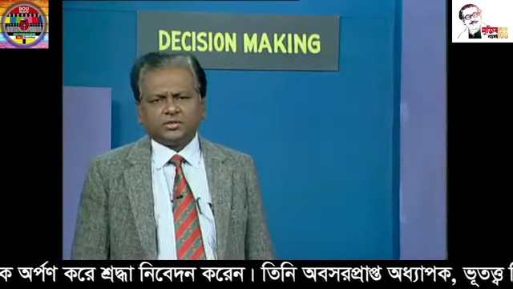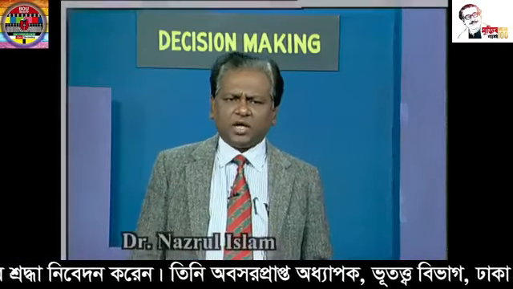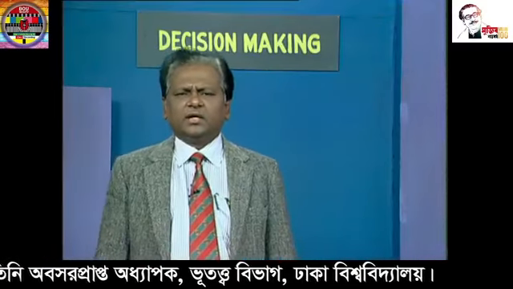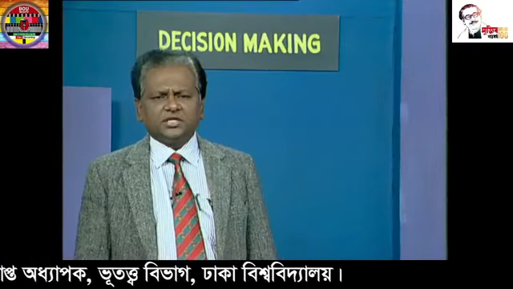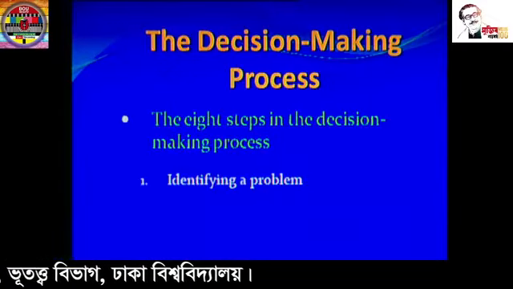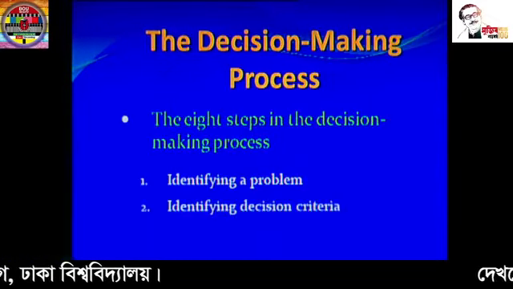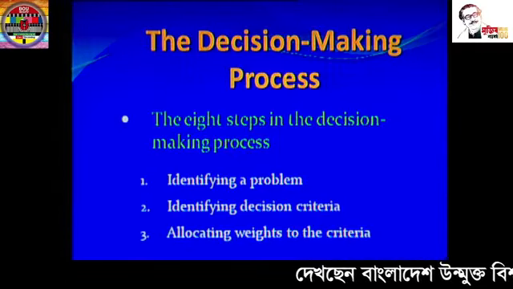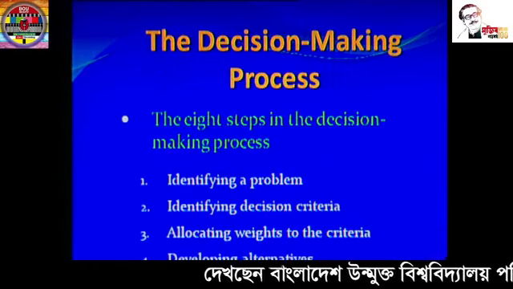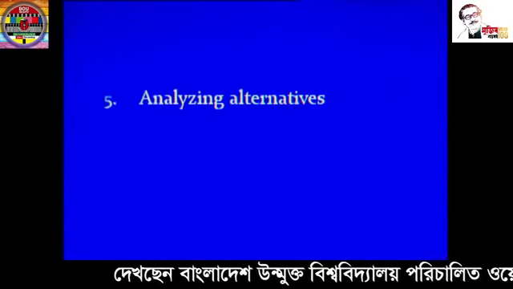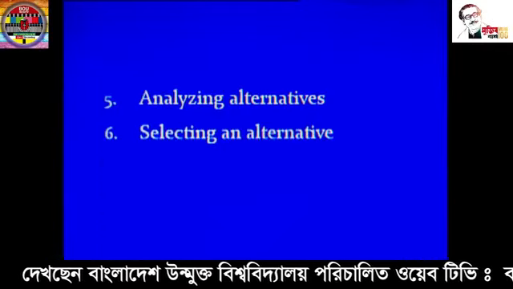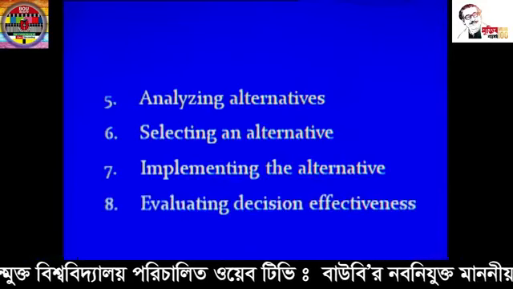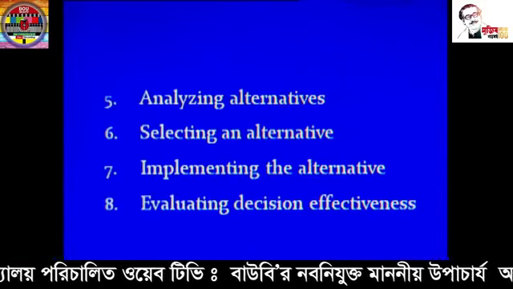Now, dear students, let us see the decision making process. In an ideal decision making process, there are 8 steps involved. The steps are: identifying a problem, identifying decision criteria, allocating weights to the criteria, developing alternatives, analyzing alternatives, selecting an alternative, implementing the alternative, and evaluating decision effectiveness.